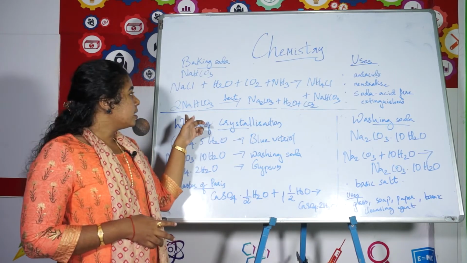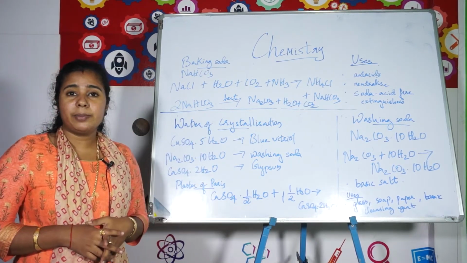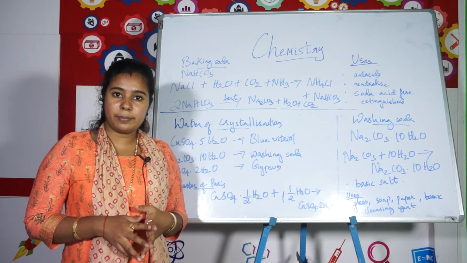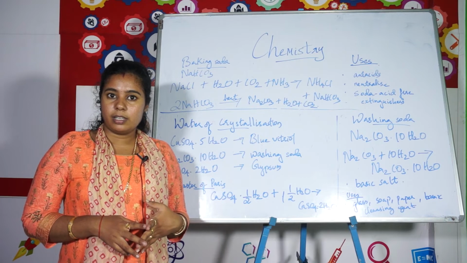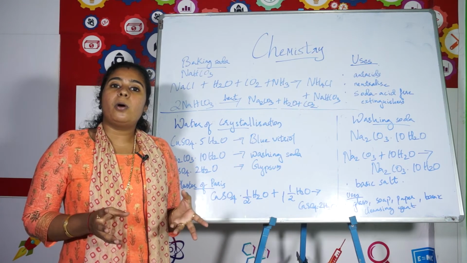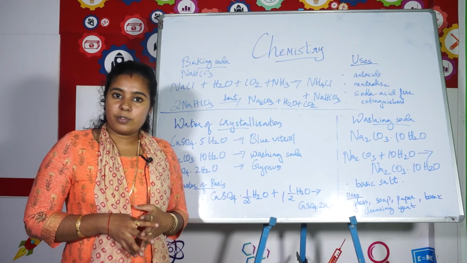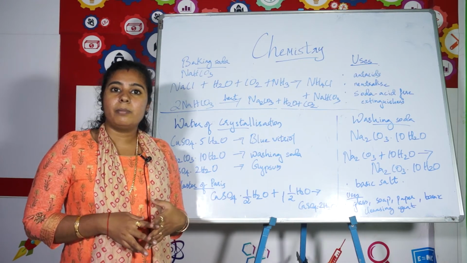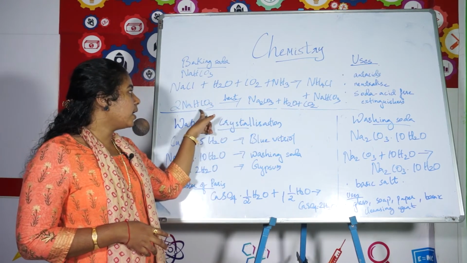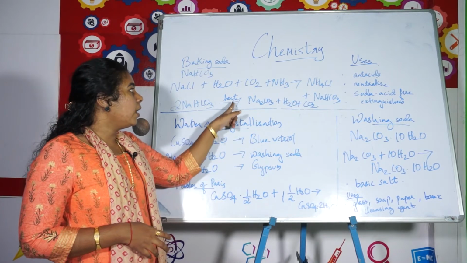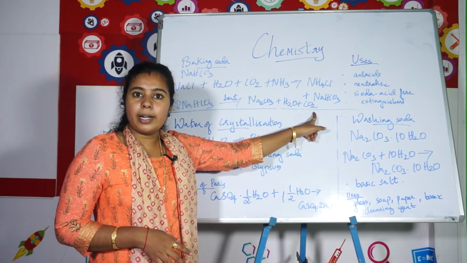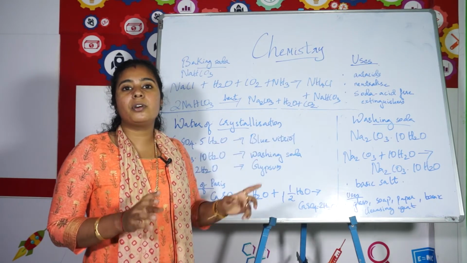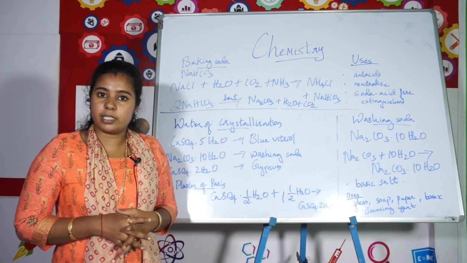This baking soda, that is sodium bicarbonate, is generally used for baking purposes like cakes, bread, buns, etc. Isn't it? So all these things are very soft. Why is it so? Because when you add baking soda or sodium bicarbonate, on heating it will produce carbon dioxide gas. This carbon dioxide gas is responsible for that softness or fluffiness.